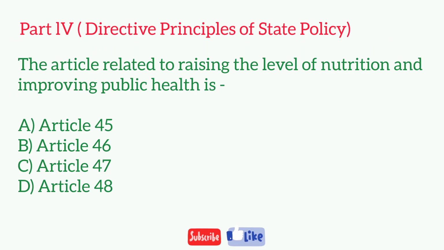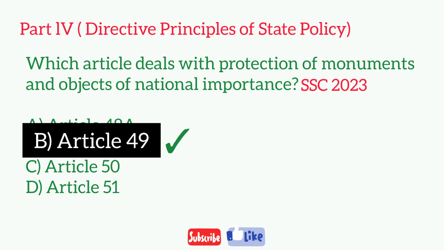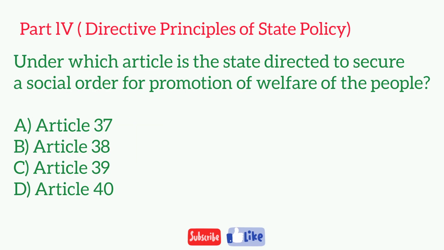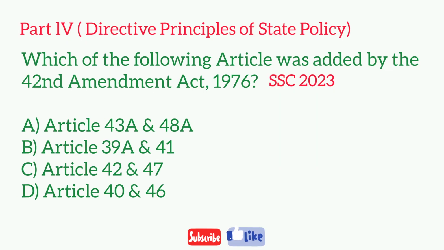The article related to raising the level of nutrition and improving public health is? Which article deals with protection of monuments and objects of national importance? Under which article is the state directed to secure a social order for promotion of welfare of the people? Which of the following article was added by the 42nd Amendment Act 1976?